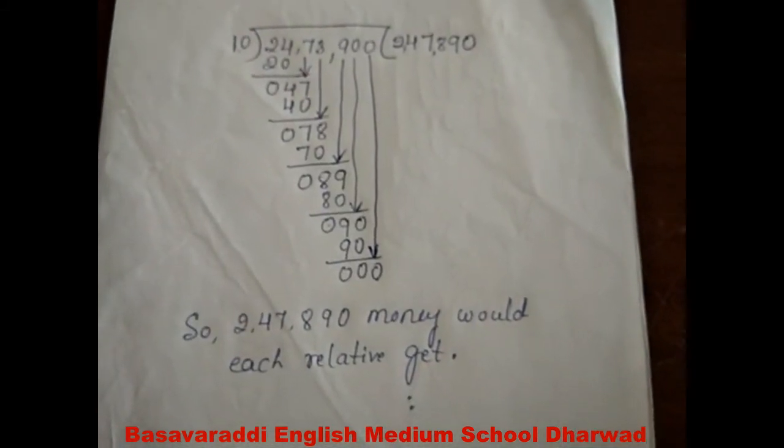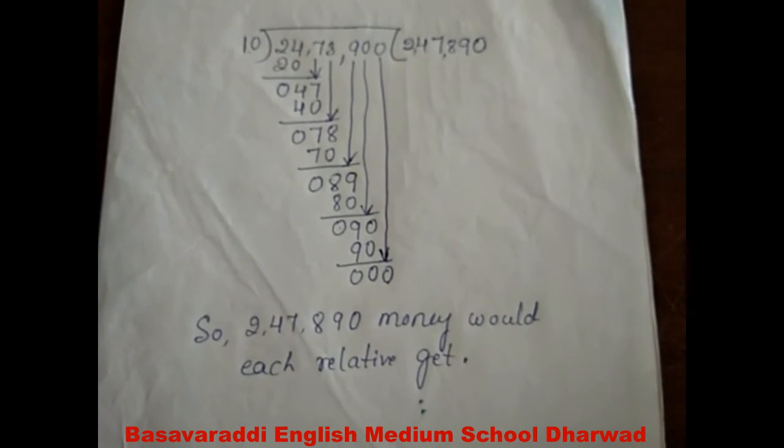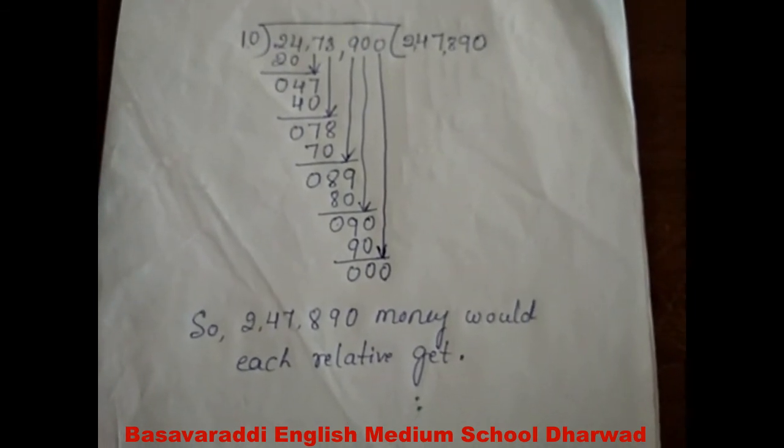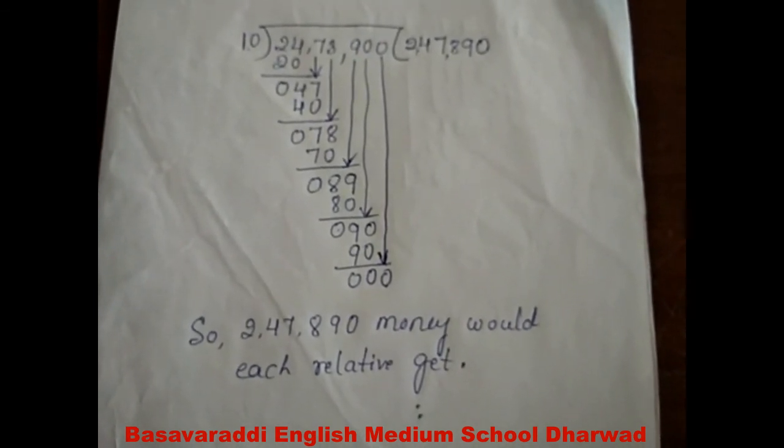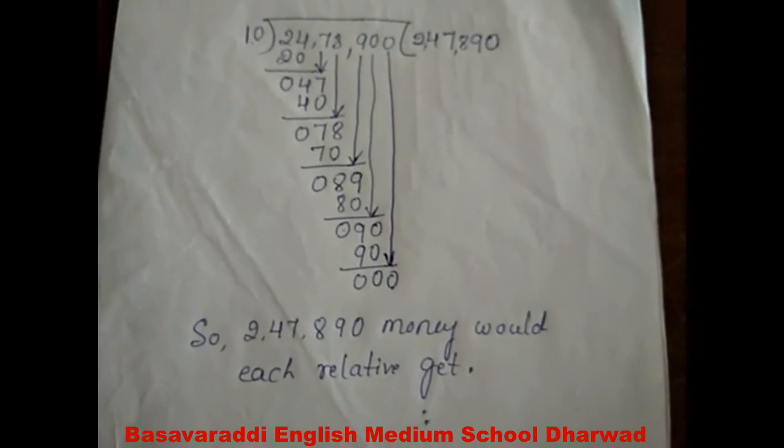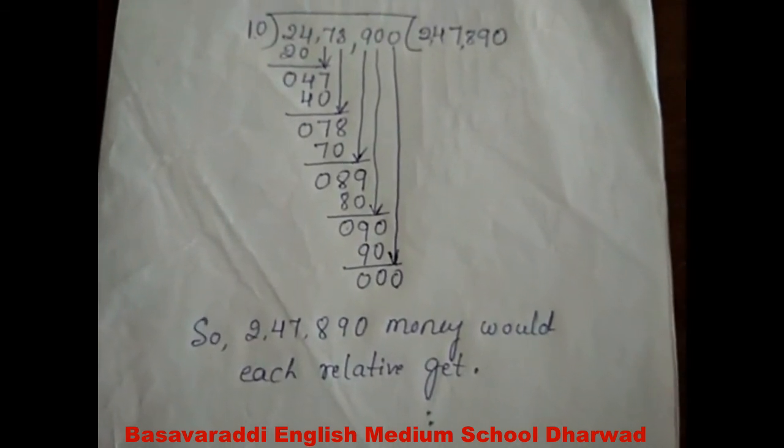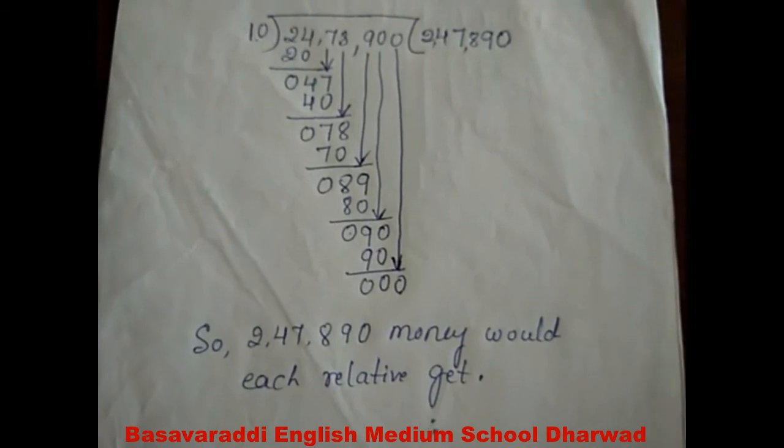So this is the second question from exercise 3.7. There are two more problems, so you have to do them yourself with this knowledge. Exercise 3.7 is completed.